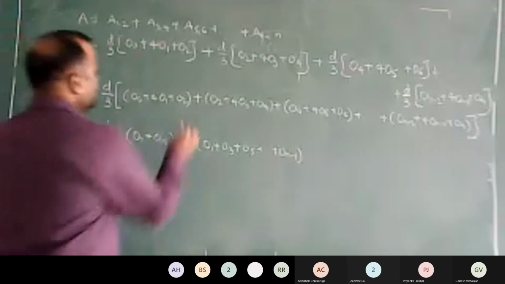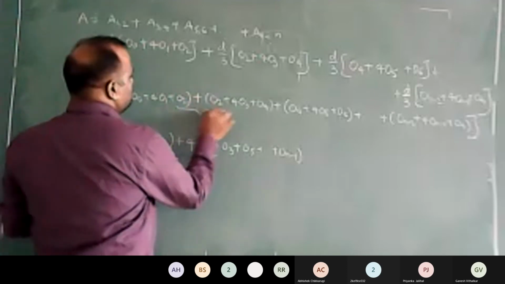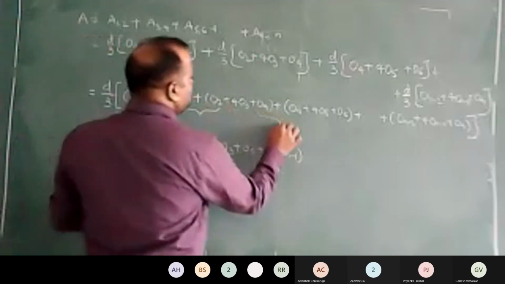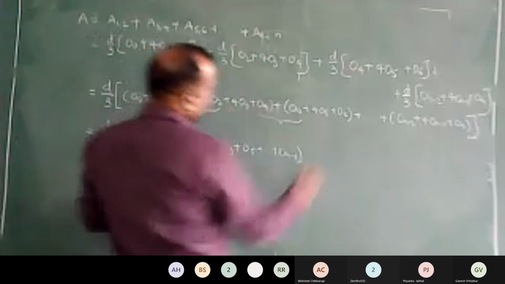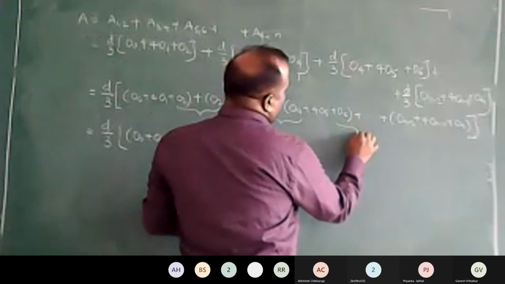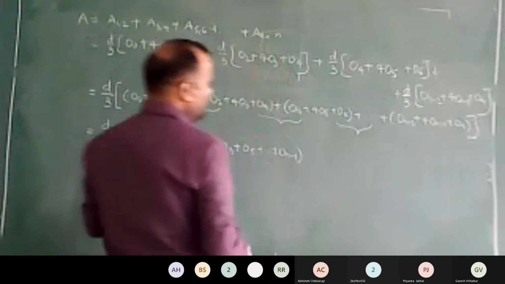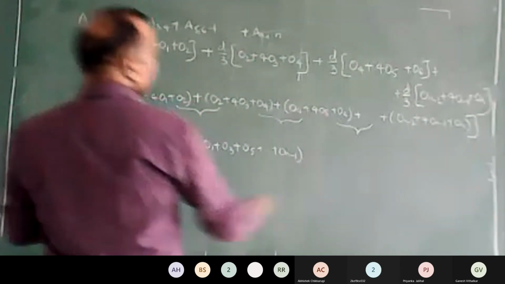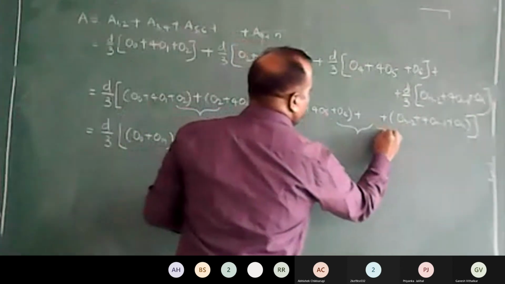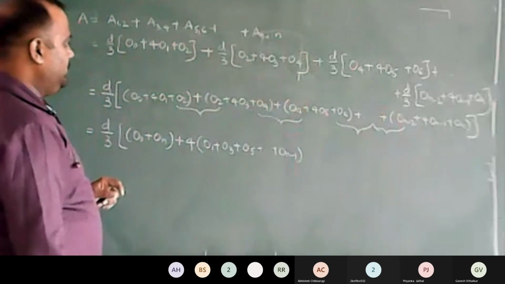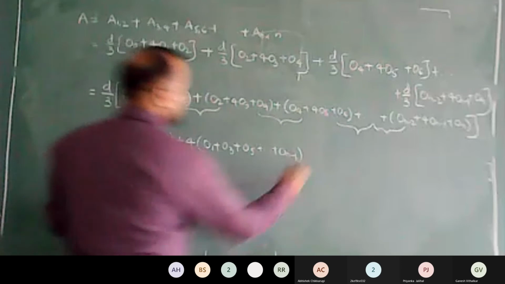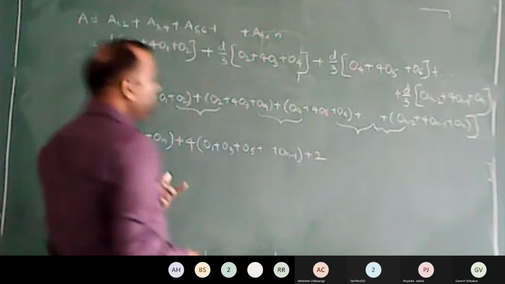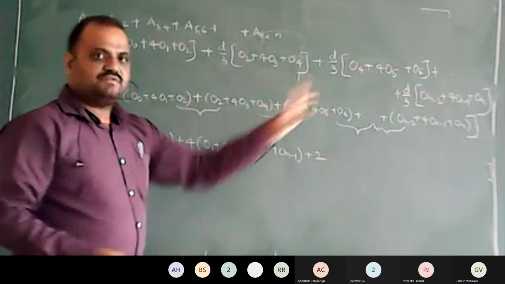It's not over yet. I have 2 times of O2. I have 2 times of O4. In the same way, I will have 2 times of O6, and I will have 2 times of ON minus 2. Then what? 2 is common with all even number of offsets.